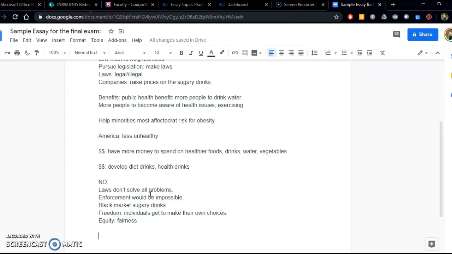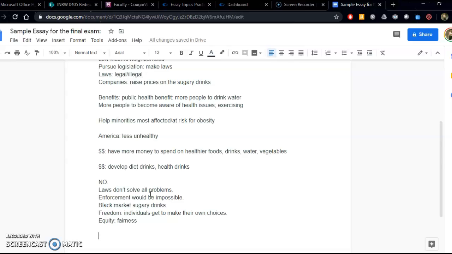It's a health benefit. But on the other side, I have a lot of different reasons of why I wouldn't want to pass those laws. And they're not all health related. Those are that laws don't solve all problems. Enforcing those laws would be impossible or very, very difficult. People would still go find a way to get sugary drinks. They might even make their own. Individuals get to make their own choices without restriction from the government. And also, if we're only doing it in low-income neighborhoods, then it wouldn't really be as fair not to do it in other neighborhoods.